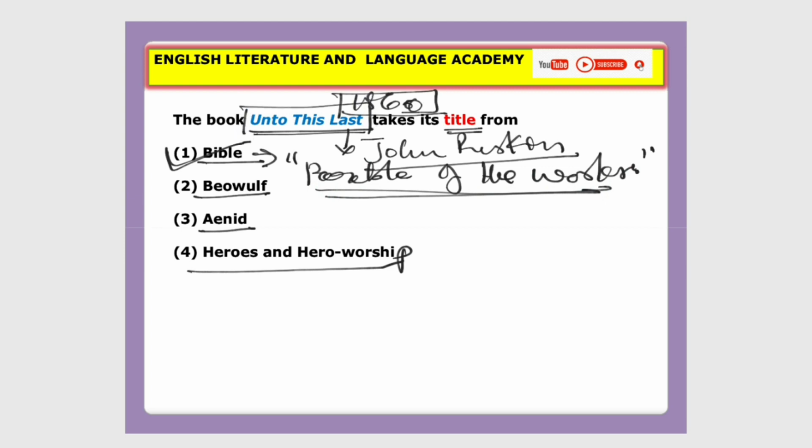And very important, do you know, this work influenced Mahatma Gandhiji's philosophy. Actually, this work talks about economics, especially labor economics. Okay, so this is all about Unto This Last. Now let's move on to the next question.